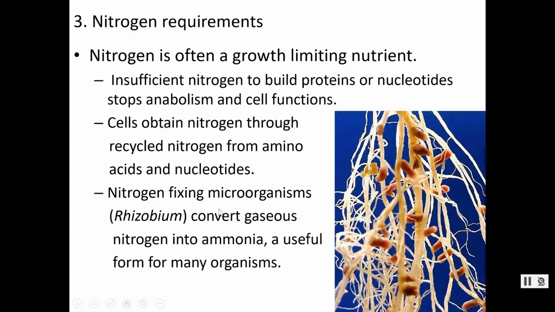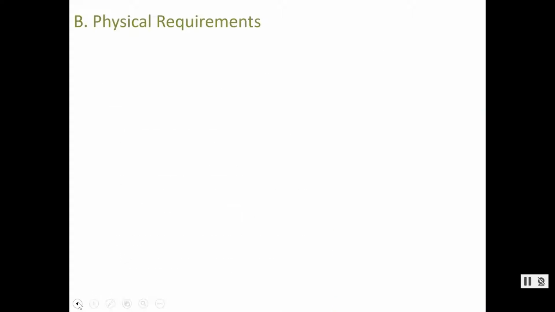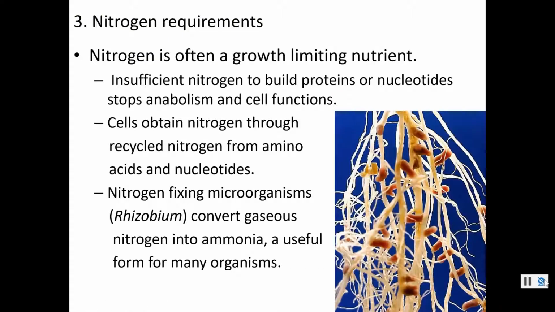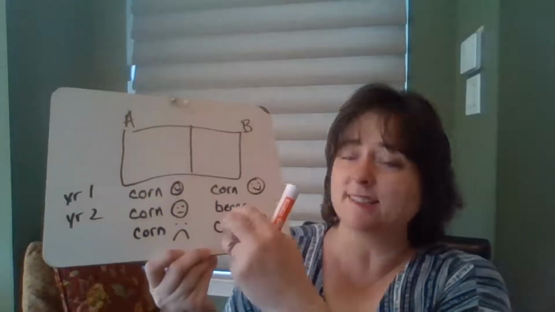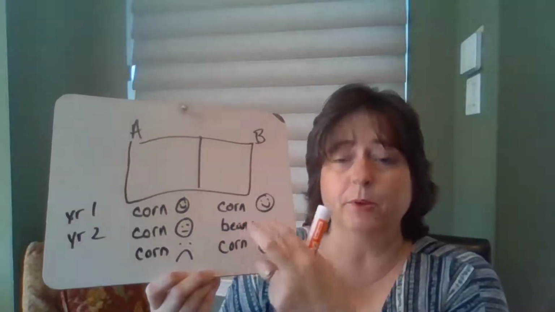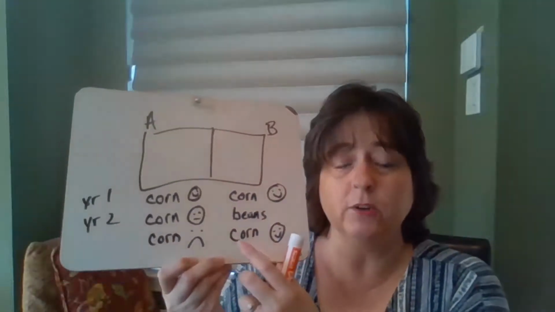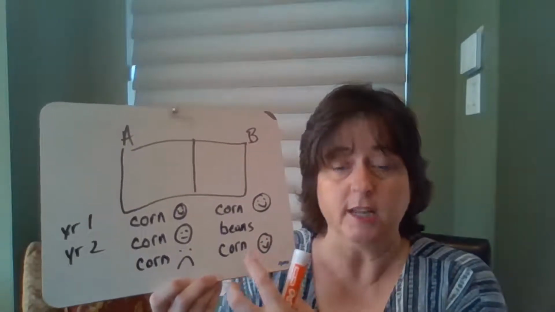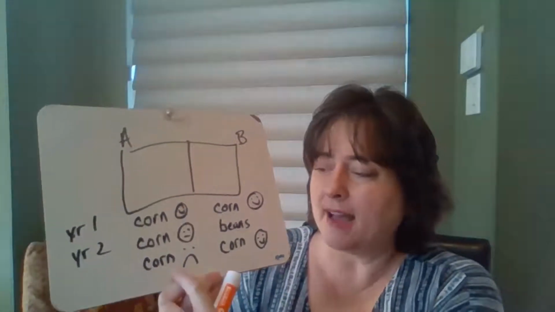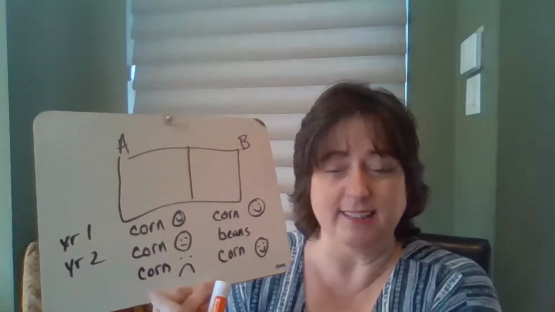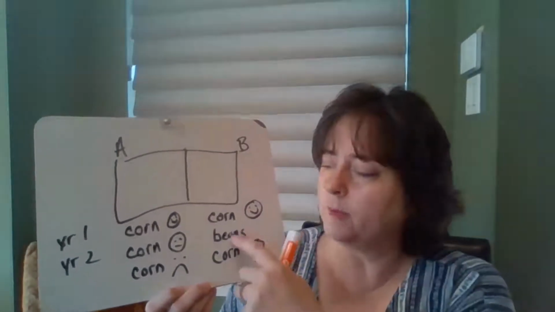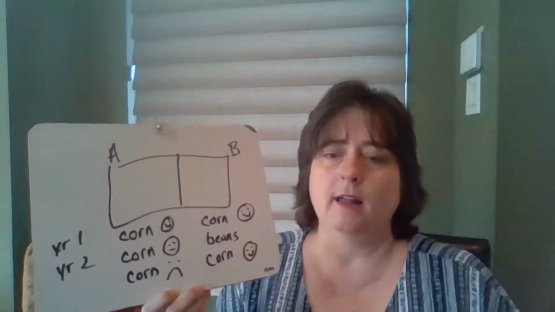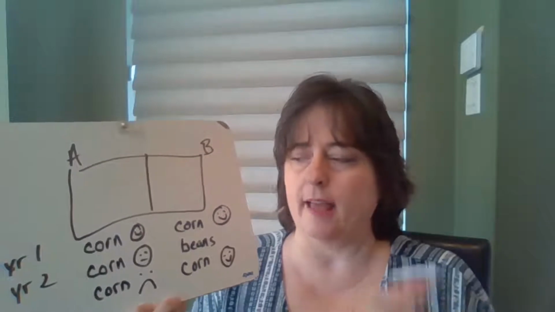So these organisms present in my neighbor's crop of beans replaced nitrogen, and all the extra nitrogen that they didn't use got put into the soil. So the next year when corn was growing, they had a great source of nitrogen and were able to grow healthy and strong from that. Mine were competing for lower amounts of nitrogen and they didn't do very well. So that's what's going on here. The microorganisms growing within the beans allowed for nitrogen fixation to occur and added extra nitrogen back into the soil. Okay, so nitrogen is another growth requirement for organisms.